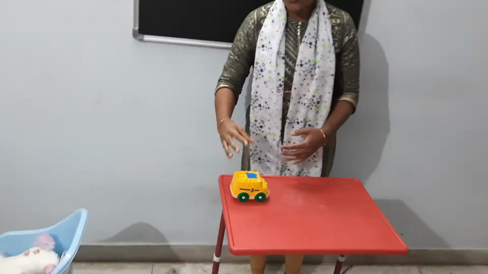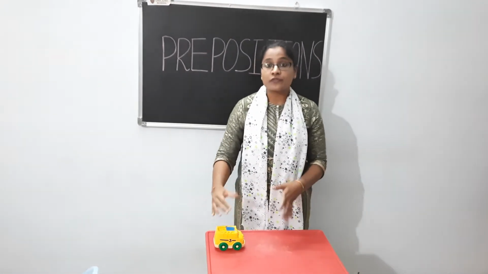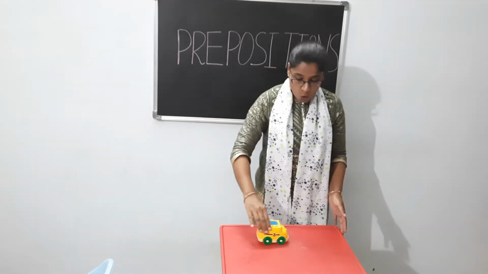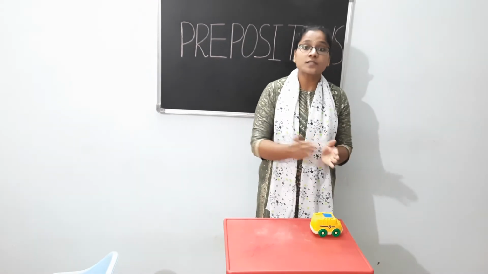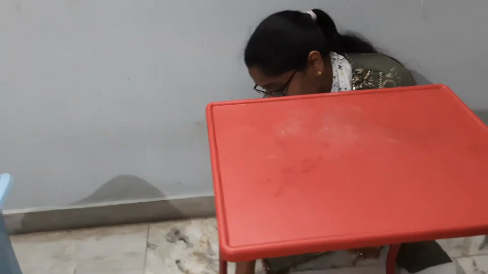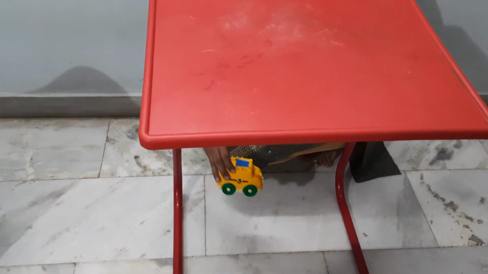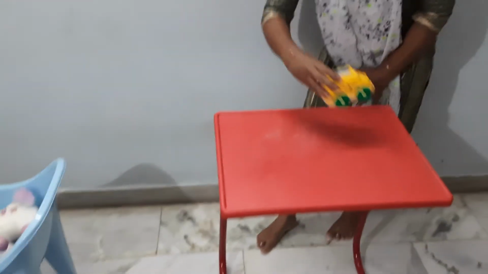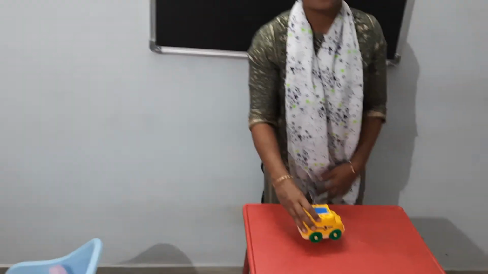So here we are knowing the position of the van. The van is going over the table. That is, the preposition is over, because the position is over the table. And the van is going under the table. So here under is the preposition. Over, under. Okay children, these two are prepositions.